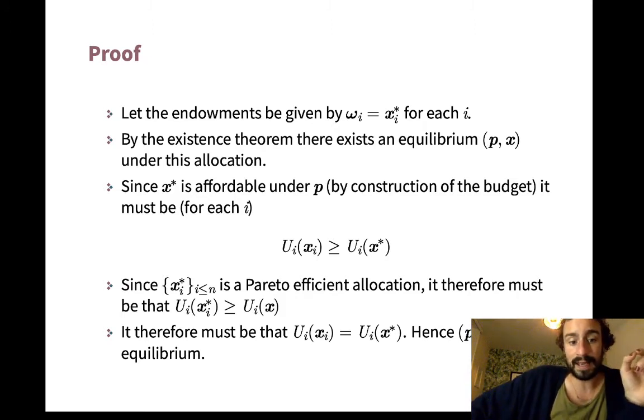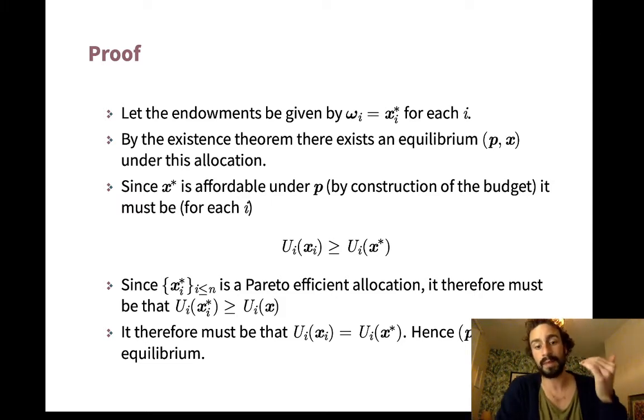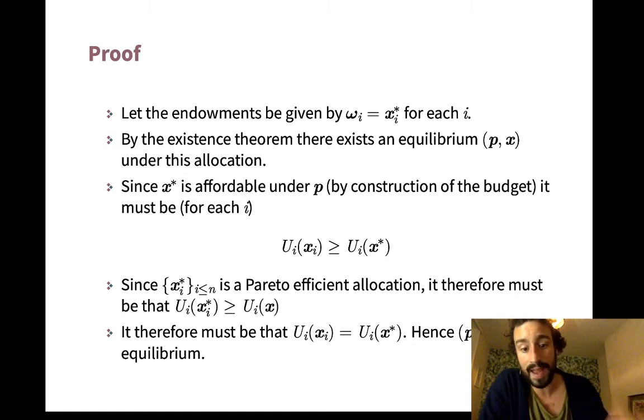So using that same fact, X is the Walrasian demand under this budget and price vector, we know that the Walrasian demand is the utility maximum, which means that Ui of X must be greater than or equal to Ui of X star, right? Because it's a Walrasian demand, it must be better than X star. But X star is Pareto efficient. And X star couldn't make everybody better off and anyone strictly better off, right? Because then that would be the opposite of X star being Pareto efficient. So the fact that X star is Pareto efficient means that the reverse inequality also holds, right?